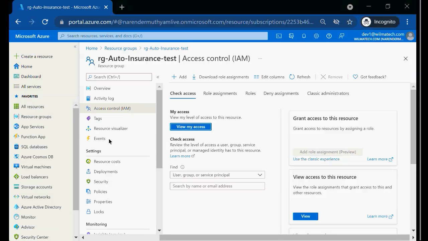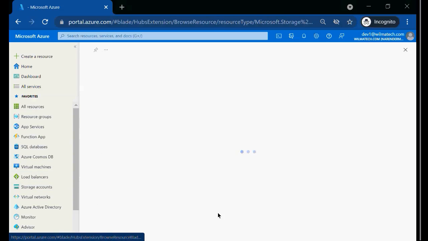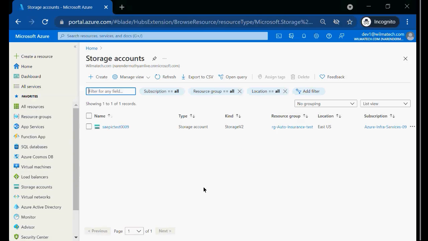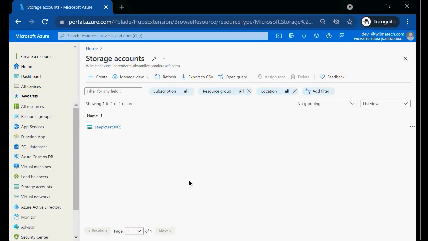And now since I am a contributor here, what happens? Can I see the storage accounts here? I can see the storage account. And can I create a storage account here as a developer? Let us see.